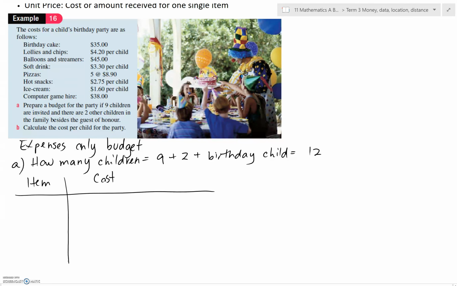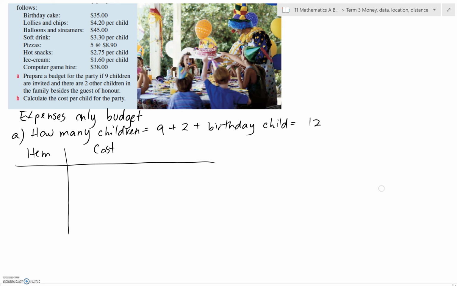And it's just as easy to go down in the order they were listed and work out the total cost that way. So let's do that. So the first item is a cake. Now I'm going to write it further over here to the right hand side, so we've got room for calculations for some of them, but this is just a certain amount of money per cake. We only need one cake. So $35 for the cake.